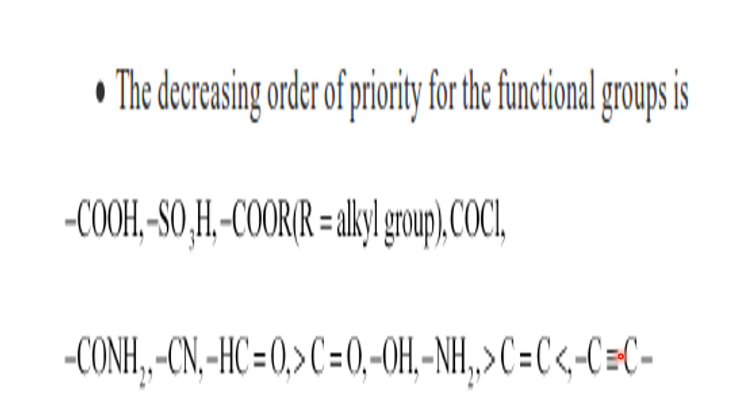In the next class we will take such examples where the carbon chain contains more than one functional group. At that time the principal or top priority group will get the least number.